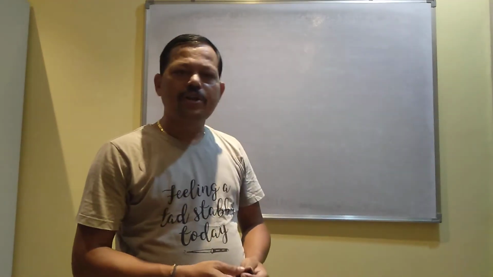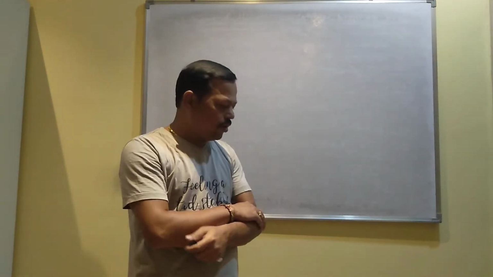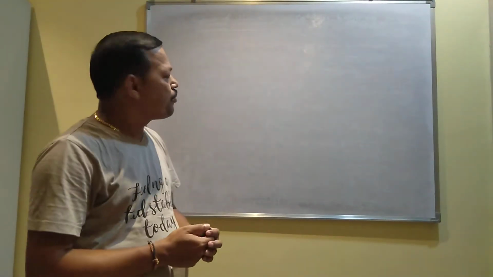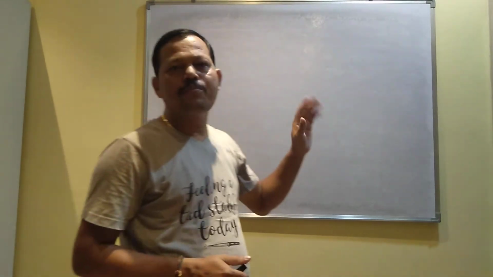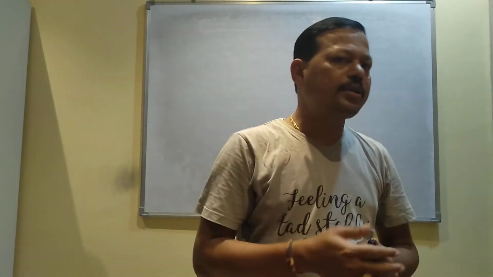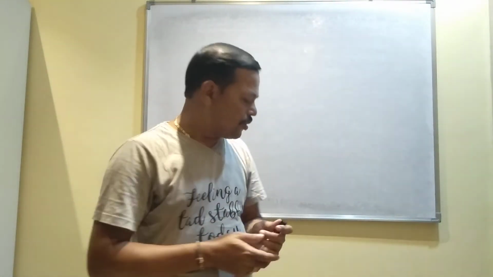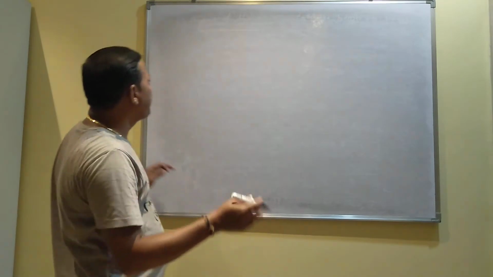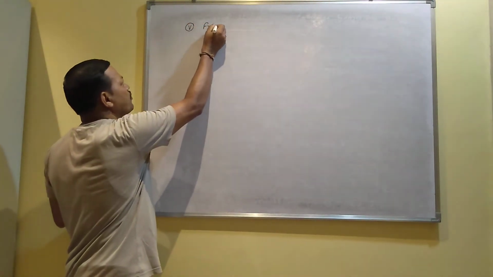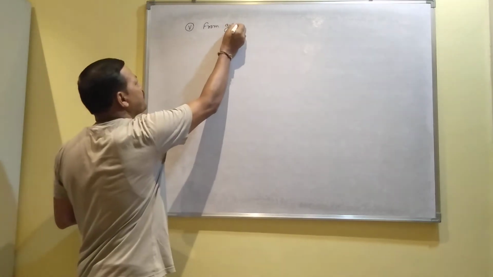Hello students, already we have started alcohol. So we have given some methods of preparation. Now I'll give you another method of preparation, and this is one of the important methods because by using this method you can prepare primary, secondary, and also tertiary alcohols. So that is why this method is important, and this is number 5, from Grignard reagent.